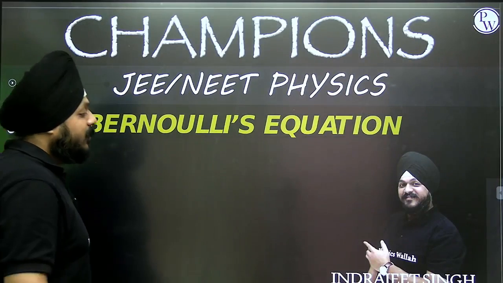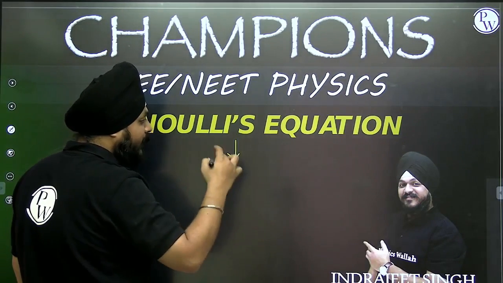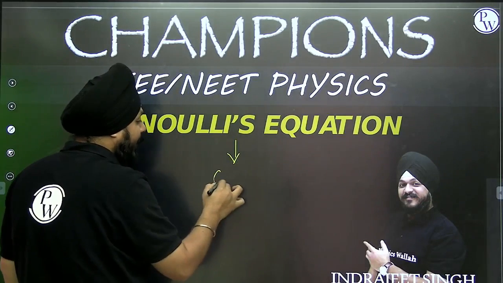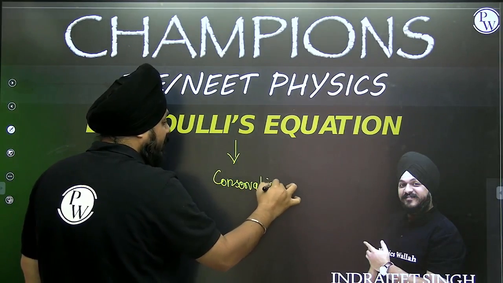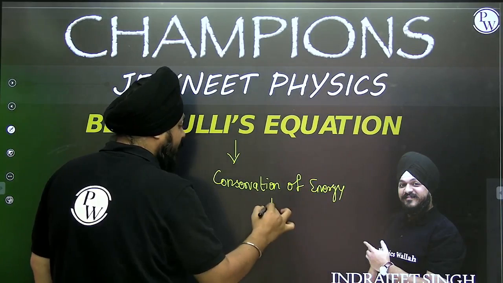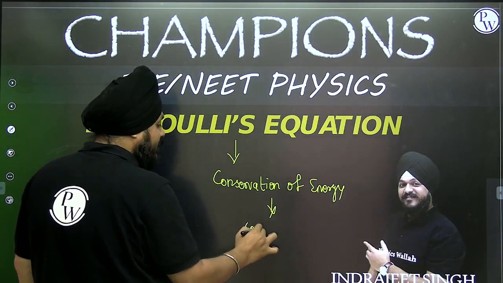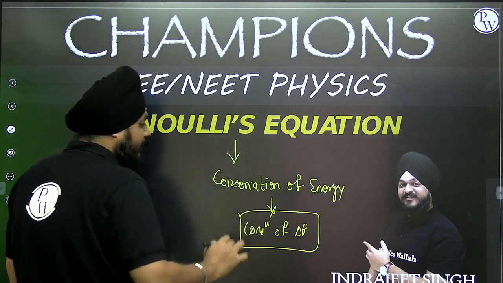What does it state? See, Bernoulli's equation is nothing else but directly we can compare it to the conservation of energy, and indirectly we can compare this Bernoulli's equation to conservation of momentum if a system is considered.